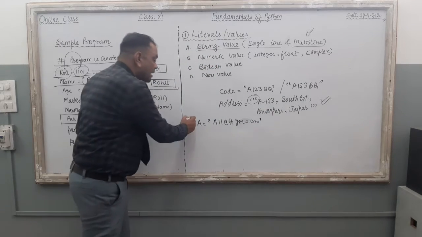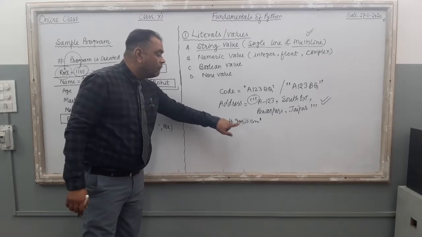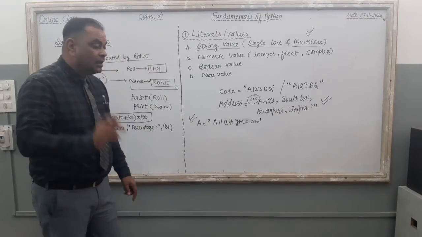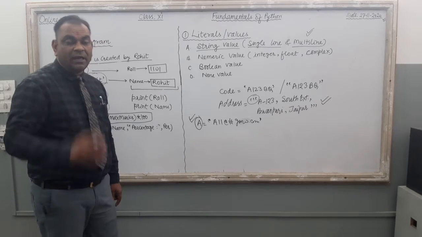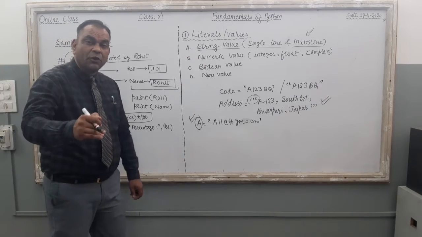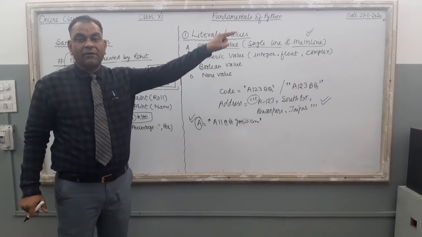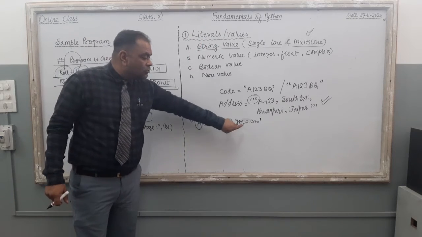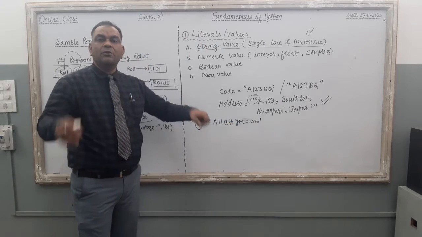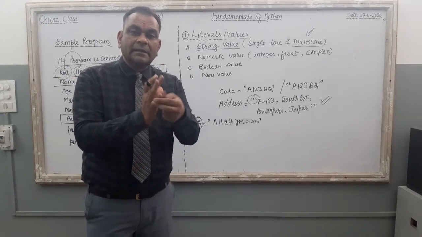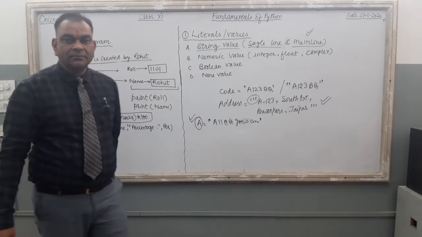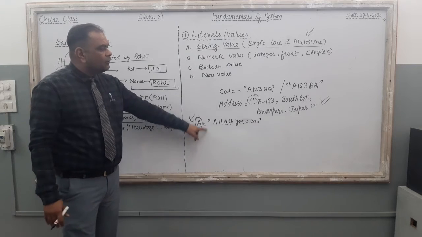It is valid because you are giving a value to the variable. But the same thing is not valid for an identifier, for the name of the variable. A variable name should follow the rules of an identifier, whereas if you want to supply a value to a variable, you can use anything on the keyboard: alphabets, digits, special symbols, each and everything. Right? So it is under the category of string value.